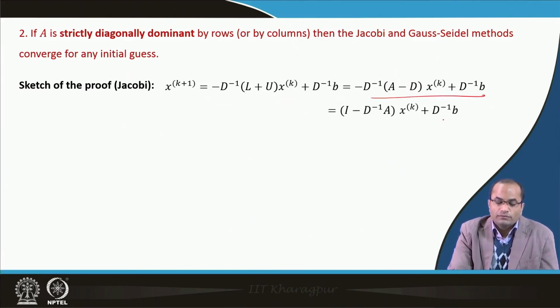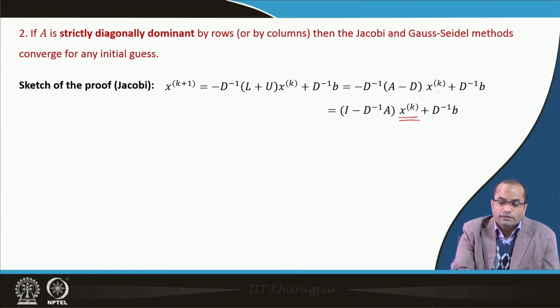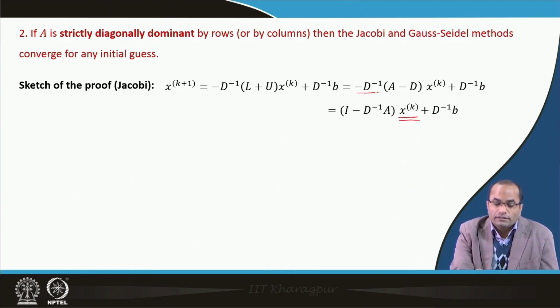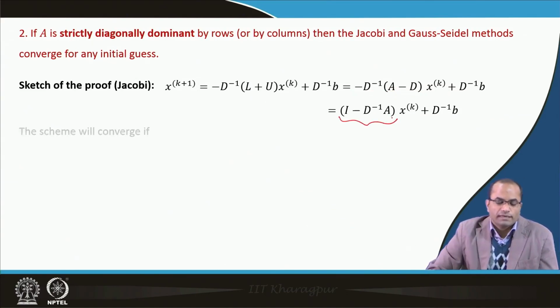Having this, we can take D inverse times D, which becomes I, with minus D inverse A, this product there, times x^k, plus D inverse b. So we have this iteration matrix here.